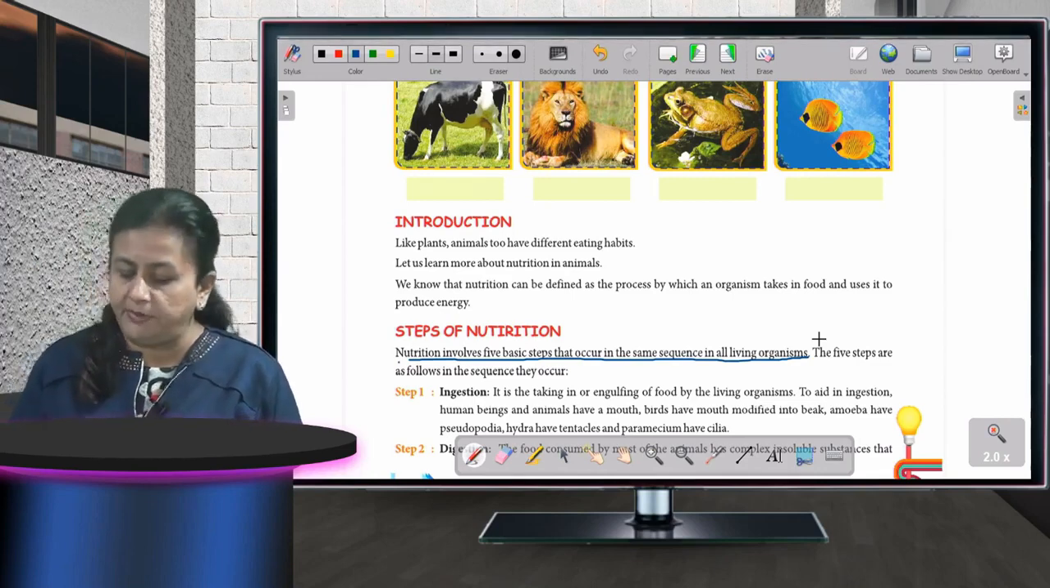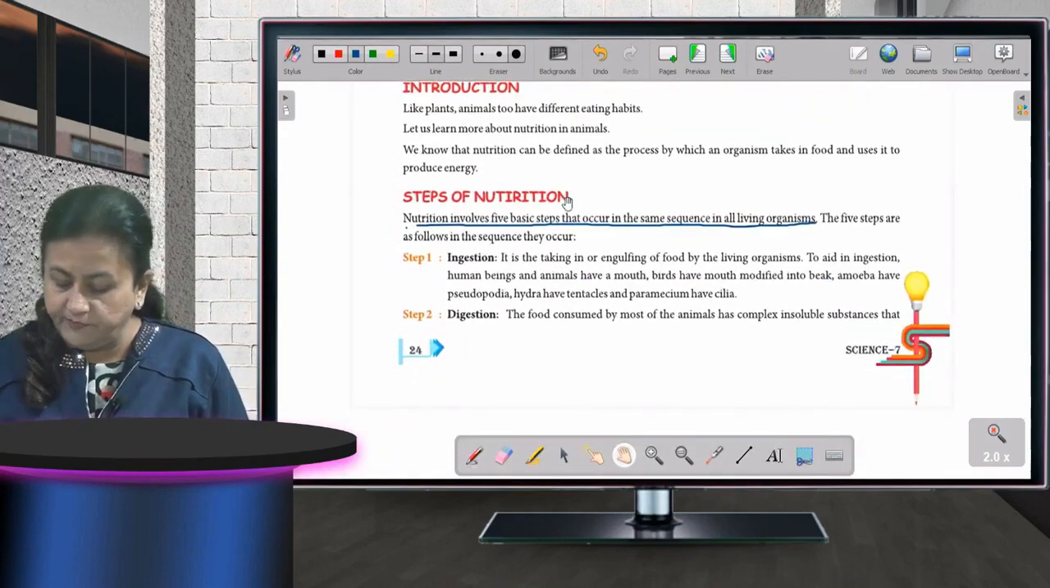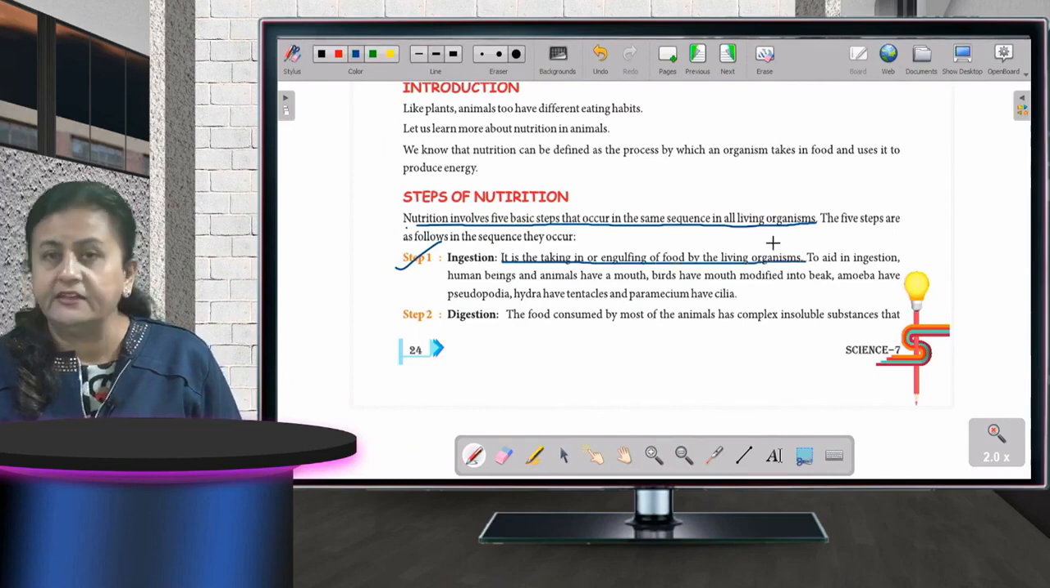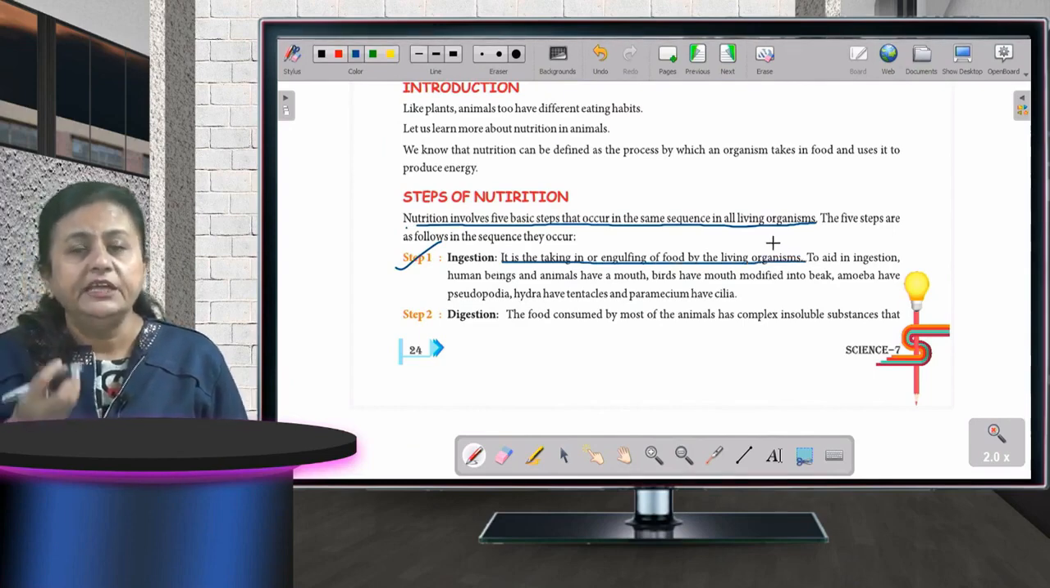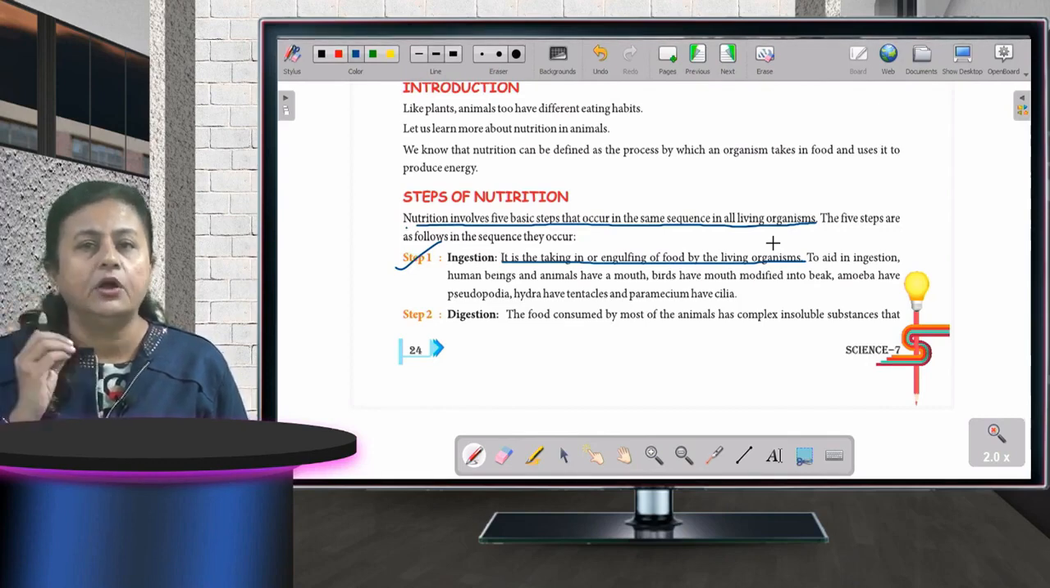The first step is ingestion. You can see on your screens also. The first step is ingestion. It is the taking or engulfing of food by the living organism. The way we are eating, we are putting our food in our mouth, that is called ingestion.